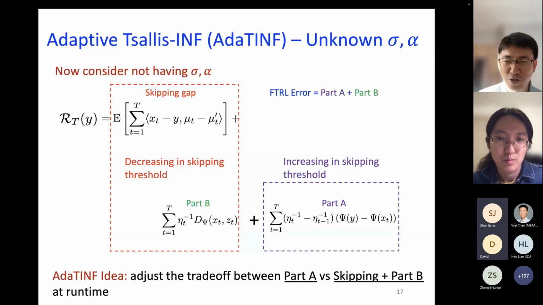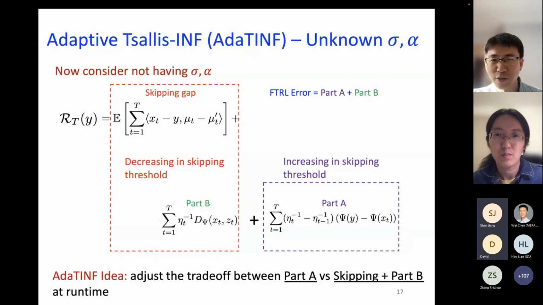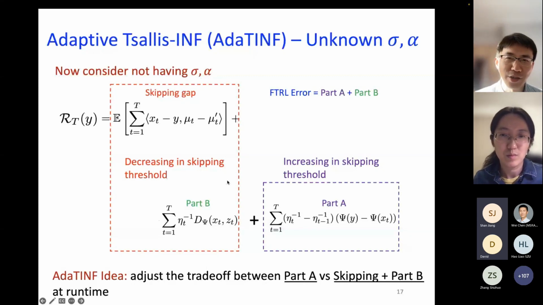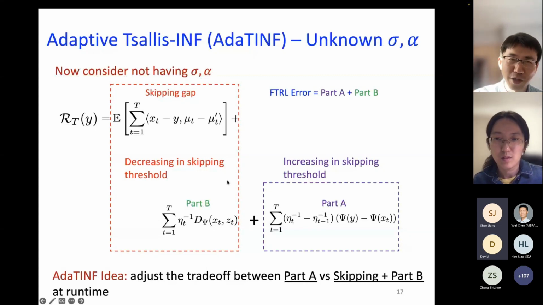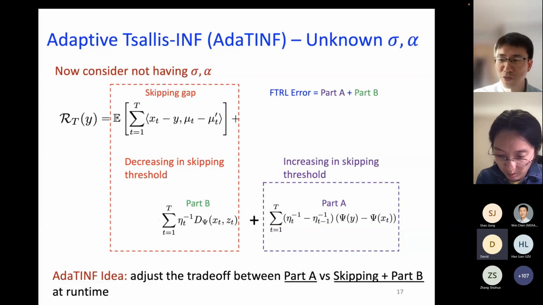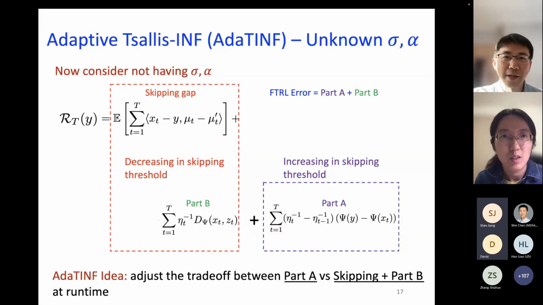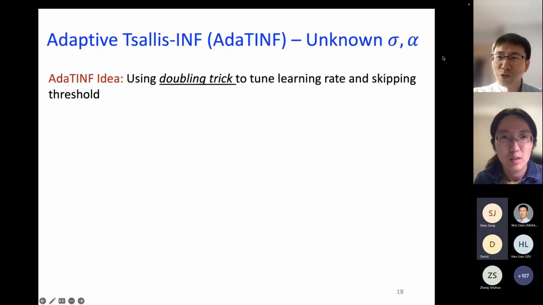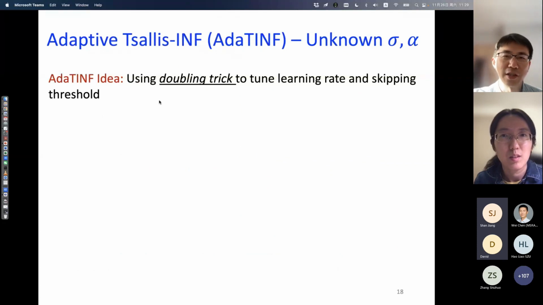This gives us the idea that we're going to adjust the trade-off between these 2 parts during the execution of the algorithm, and the hope is that by properly balancing them, we can get good regret performance even when we do not know sigma and alpha. And how do we do the adjustment? We use the doubling trick to tune both the learning rate and the skipping threshold.